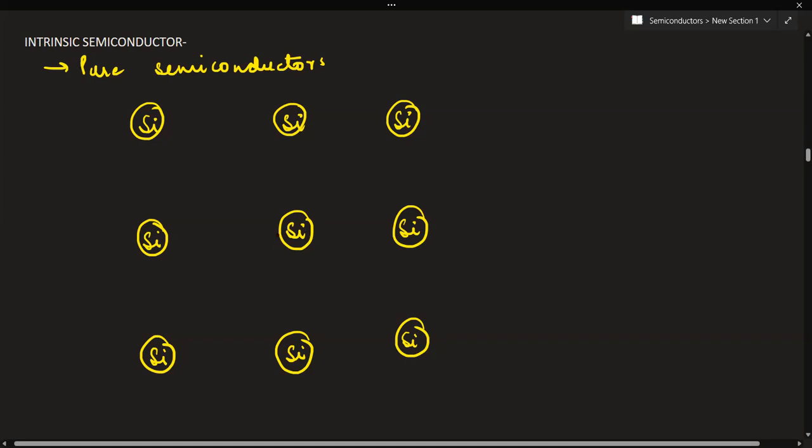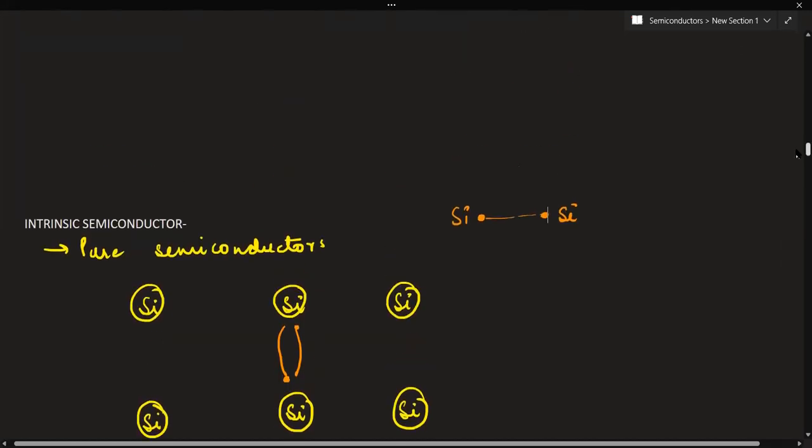Let us consider this atom. It will be sharing one electron with this, and one electron of this silicon will be shared by this. That's how a bond is created. If one silicon atom has this electron, other silicon atom has this electron, then these two make a bond. From your lower chemistry classes, this is how a bond is formed.